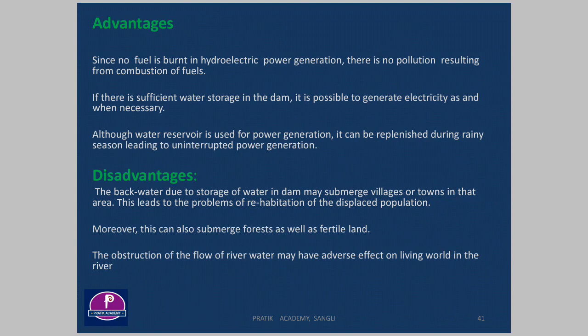Government is supporting these people, but still there are some problems. Again, due to this backwater, some useful land is also submerged, or some forest area is also submerged in that water. So these are some disadvantages associated with this hydroelectric power plant.